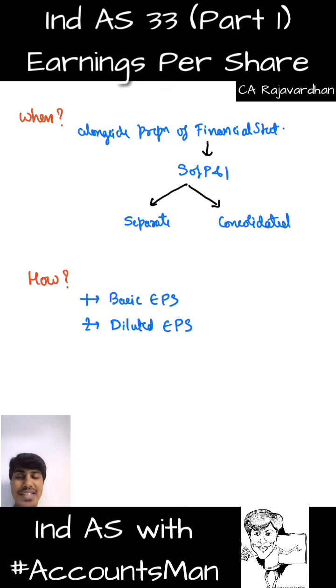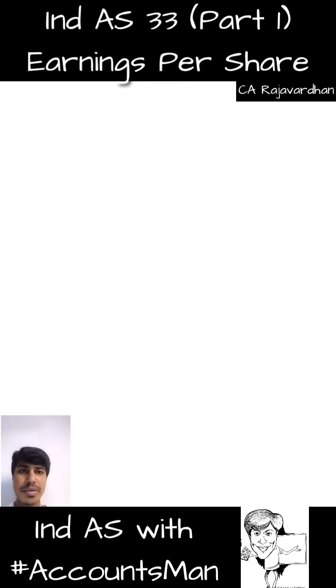So let's start the discussion with respect to how we compute basic EPS. So we're starting with basic earnings per share. The formula for basic earnings per share goes like this.